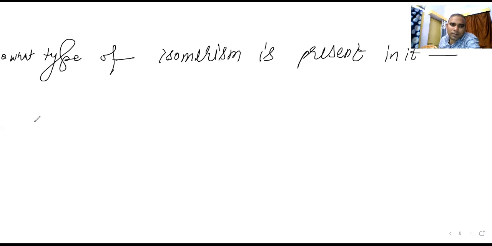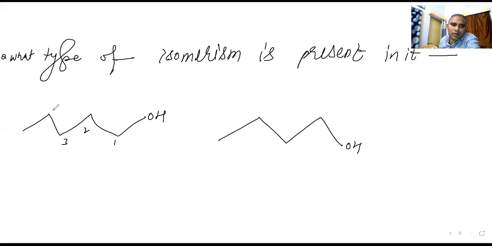Okay, this is the question, right? Here is OH. Here is OH. 1, 2, 3, 4, 5. Here is how many? 1, 2, 3, 4. Here is the 5. Another 3.